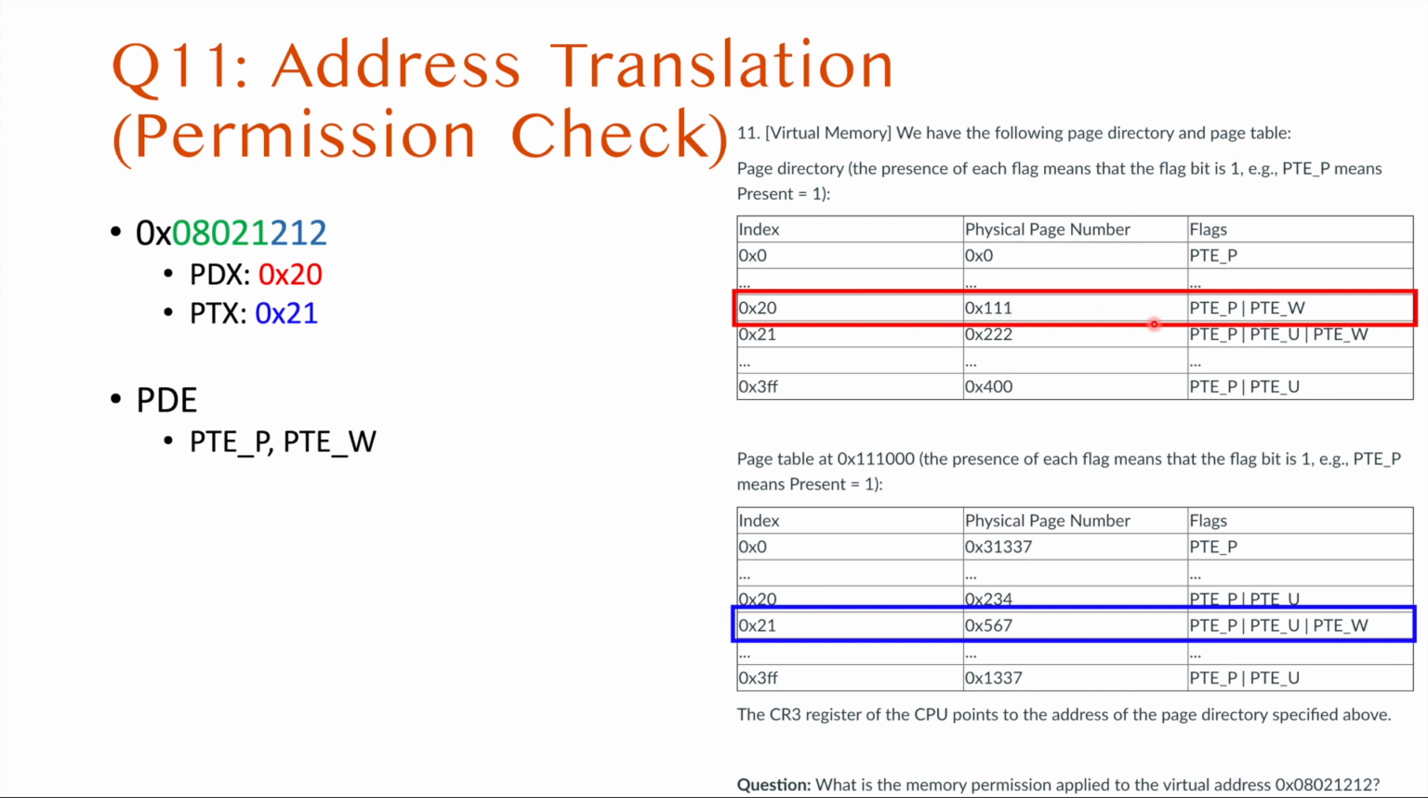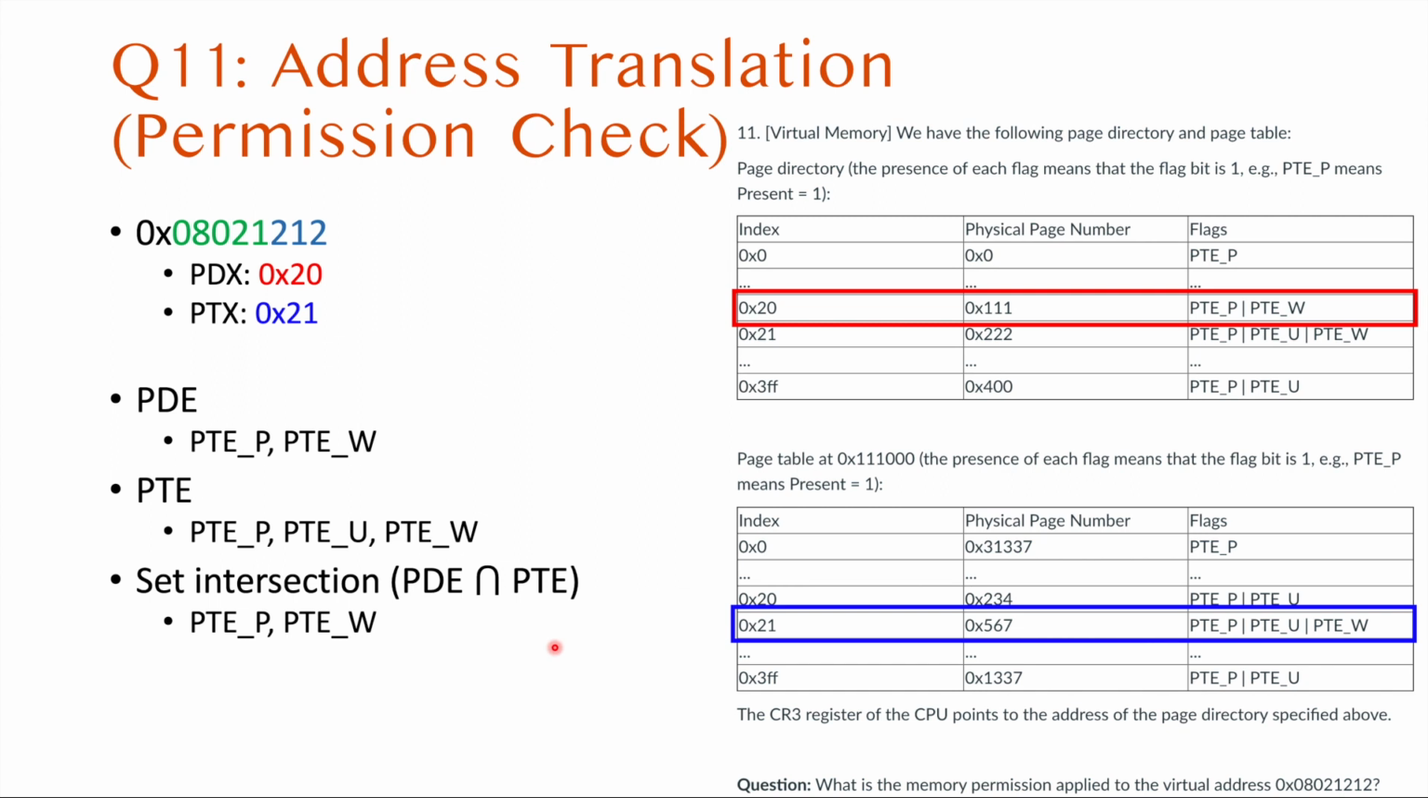From the page directory entry, we will see that the PTP and PTW are up. So there's no PTU. And in the page table entry, PTP, PTU, PTW, these are all up. But because the CPU will check the permission at the page directory entry first, and then it will also check the page permissions at the page table entry, we need to take the set intersection of these flags, and that will be the final page permissions. If we take the set intersection, there's no PTU, so we will only have PTP and PTW. And what is the meaning of that?